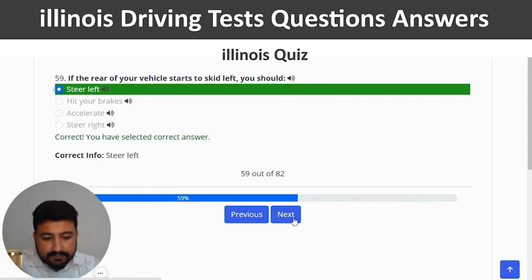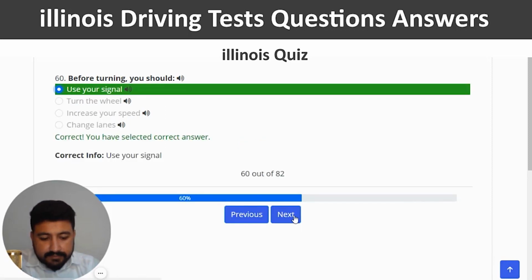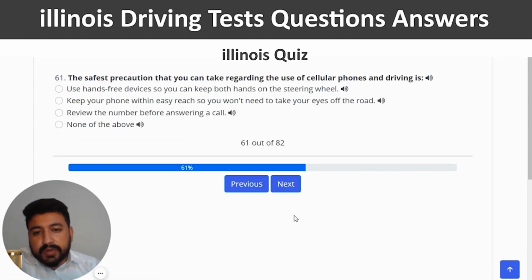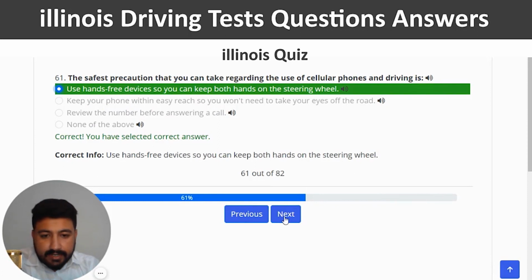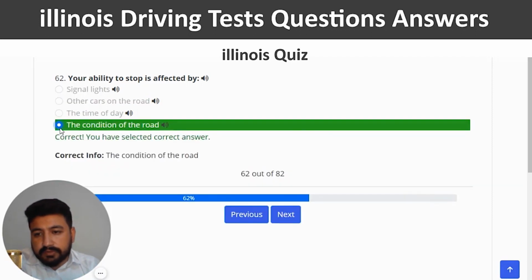And next. Before turning, you should use your signal, which is the first option again. Next. The safest precaution that you can take regarding the use of cellular phones and driving is use hands-free devices so you can keep both hands on the steering wheel. So first option again, right? And next. Your ability to stop is affected by the condition of the road, which is the last option.